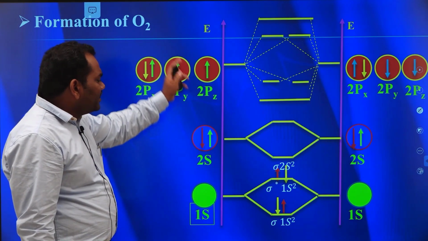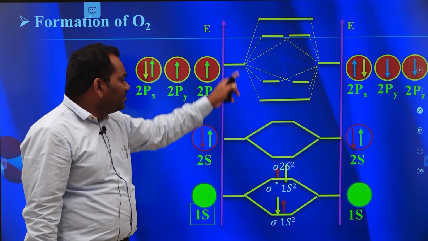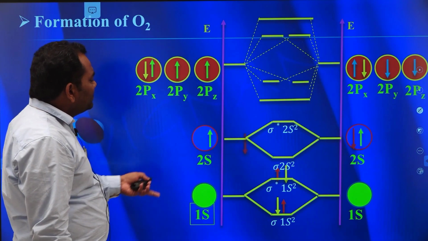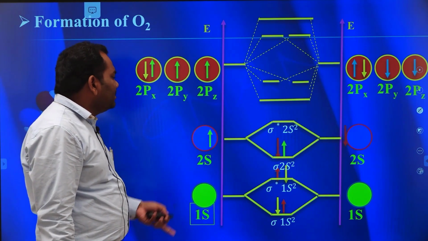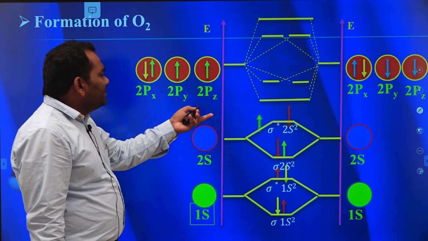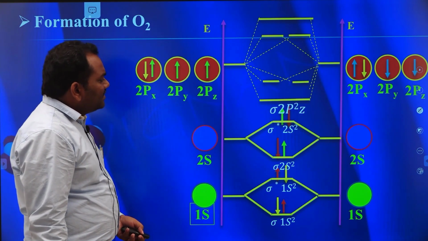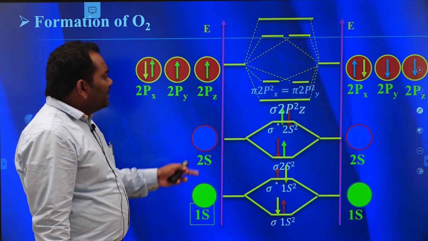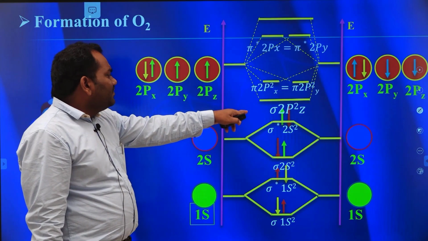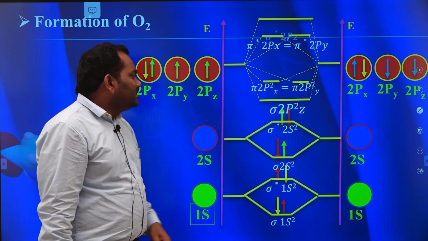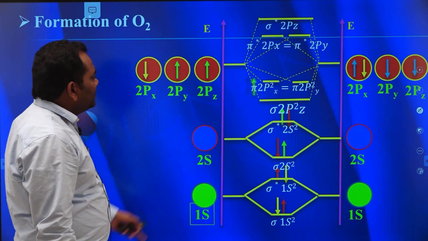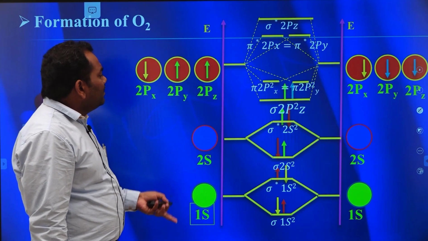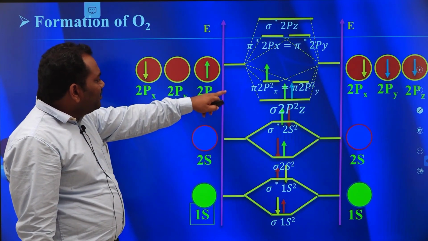According to the Aufbau principle, this is the energy order of the various molecular orbitals. Then the electrons enter the sigma 2s orbital, and after that the sigma star 2s orbital. First of all, the electrons enter the sigma 2pz orbital like this. Then the electrons enter the pi 2px orbital.